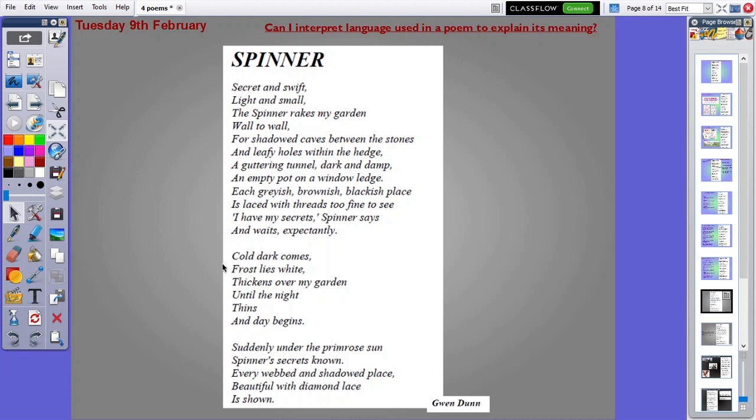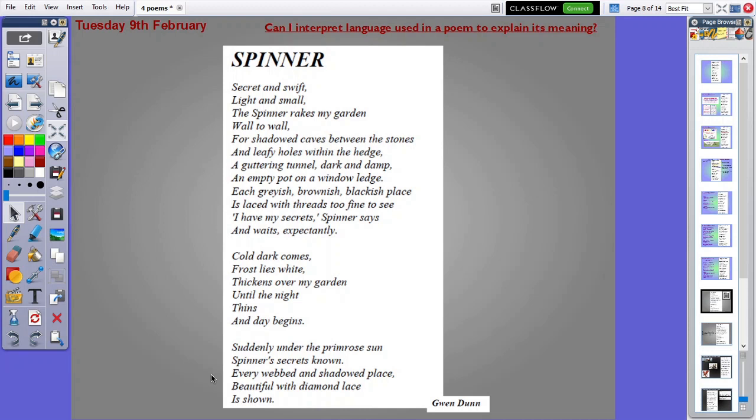Cold dark comes, frost lies white, thickens over my garden until the night thins and day begins. Suddenly, under the primrose sun, Spinner's secrets known, every webbed and shadowed place, beautiful with diamond lace, is shown. And that poem has been written by Gwen Dunn.